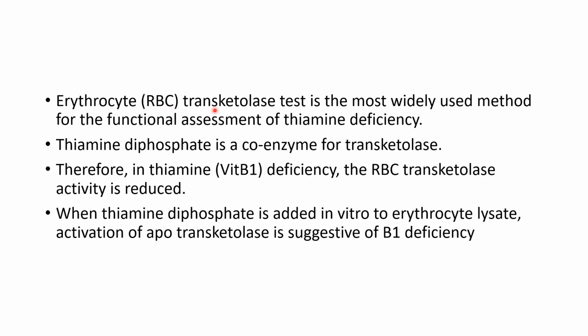The erythrocyte transketolase test is the most widely used method for the functional assessment of thiamine deficiency. Thiamine diphosphate is a coenzyme for transketolase. Therefore, in thiamine deficiency, the RBC transketolase activity is reduced. When thiamine diphosphate is added in vitro to erythrocyte lysate, activation of apotransketolase is suggestive of B1 deficiency.